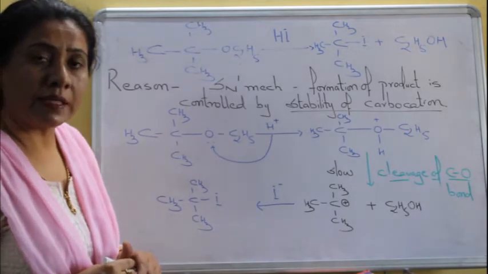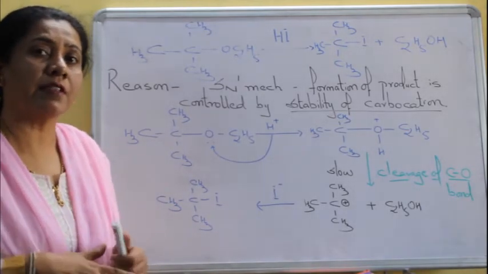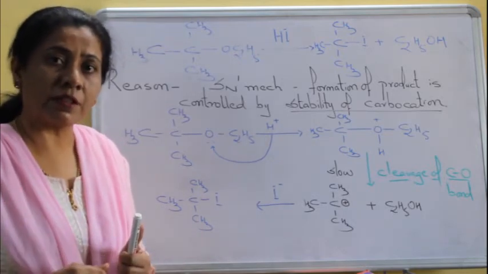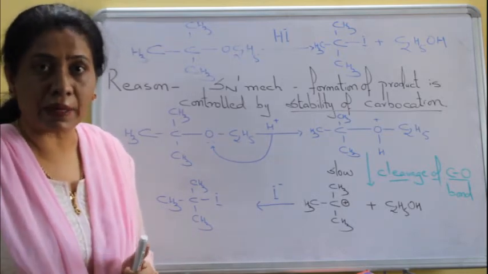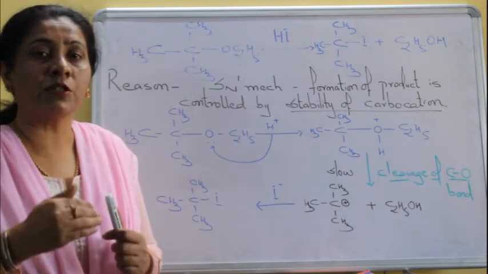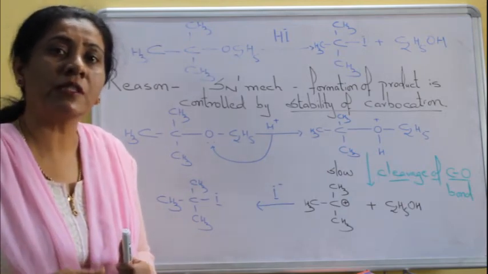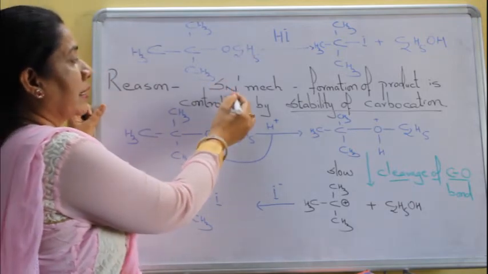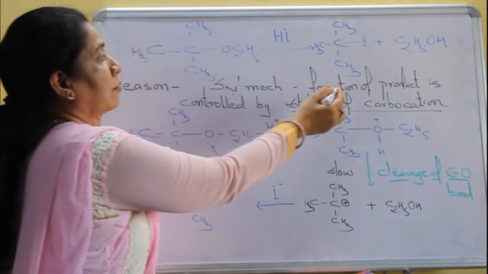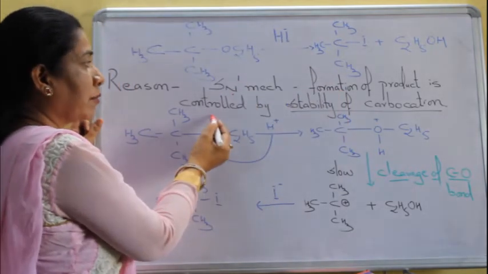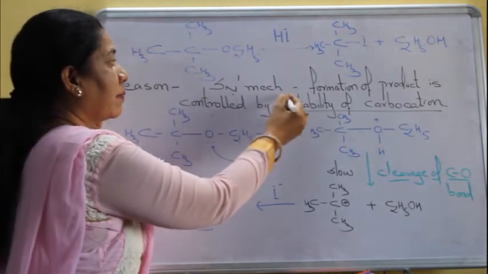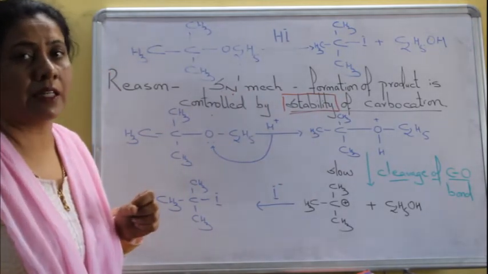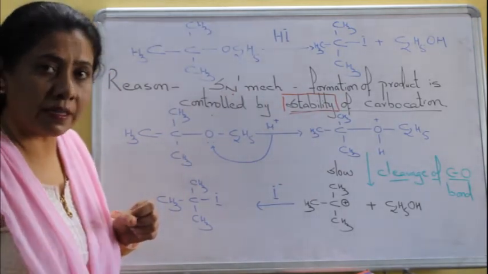So here what has happened? The steric hindrance factor has not come into picture. This reaction mechanism is SN1 mechanism. So it proceeds through formation of more stable carbocation. Reason you can see on the board, SN1 mechanism is followed. So the formation of product is controlled by stability of carbocation. And we know 3 degree carbocation is more stable than 1 degree carbocation.